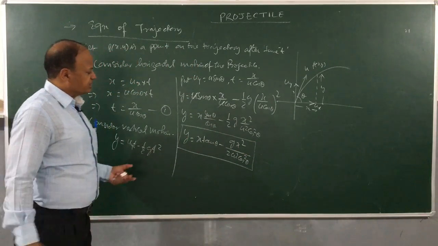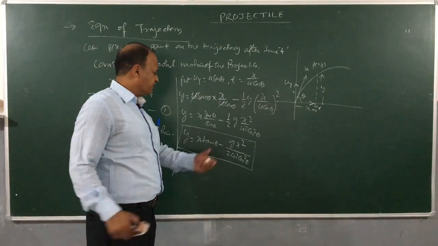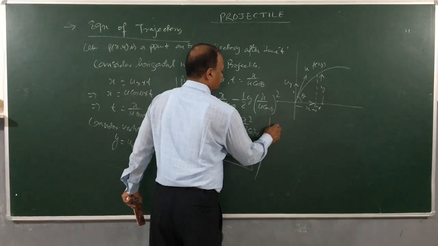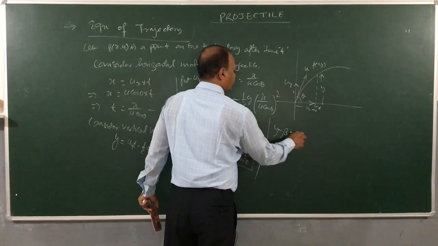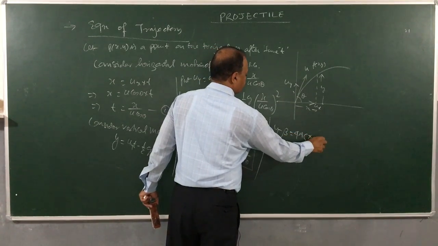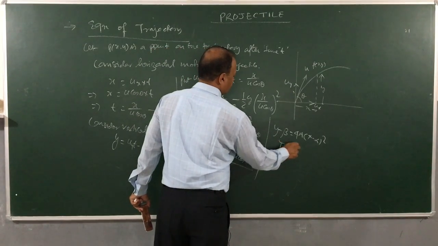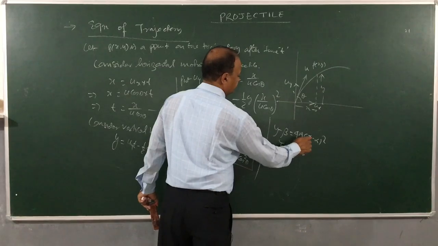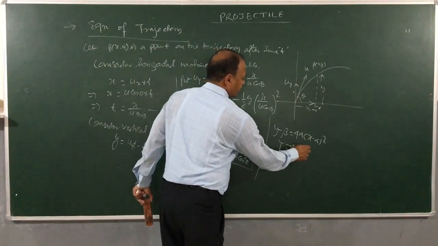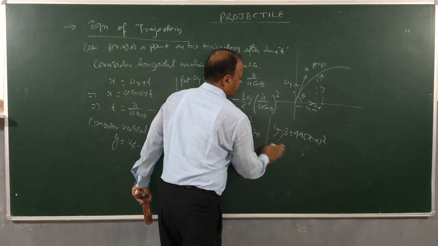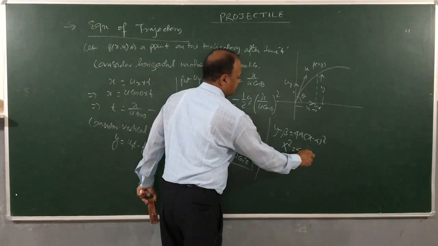When I look at this equation, what does it represent? A parabola. This equation can be reduced to y minus beta is equal to 4a into x minus alpha whole square, or something like y is equal to 4ax square. Otherwise you can also write x square is equal to 4ay.